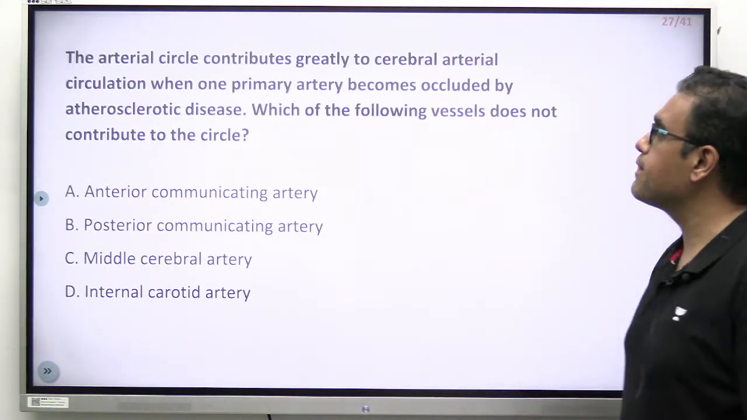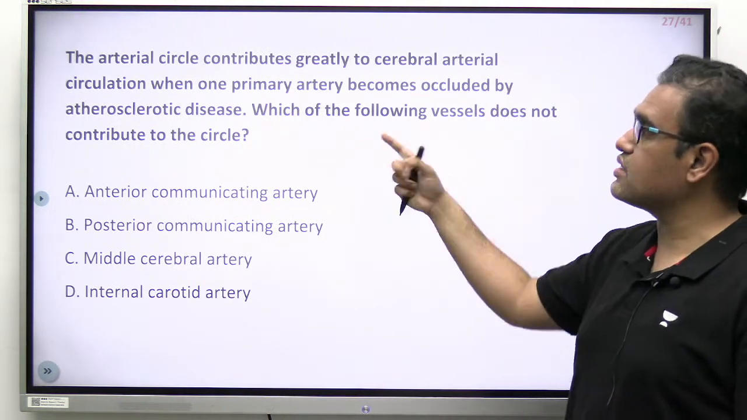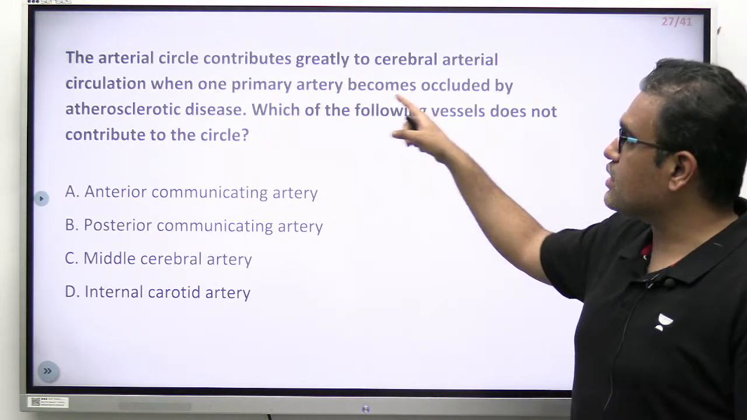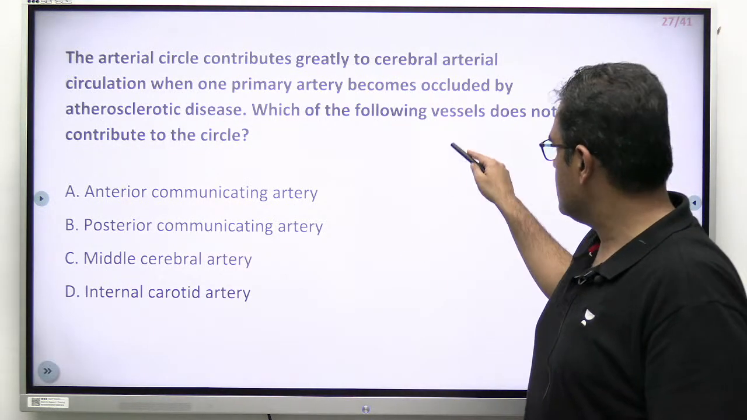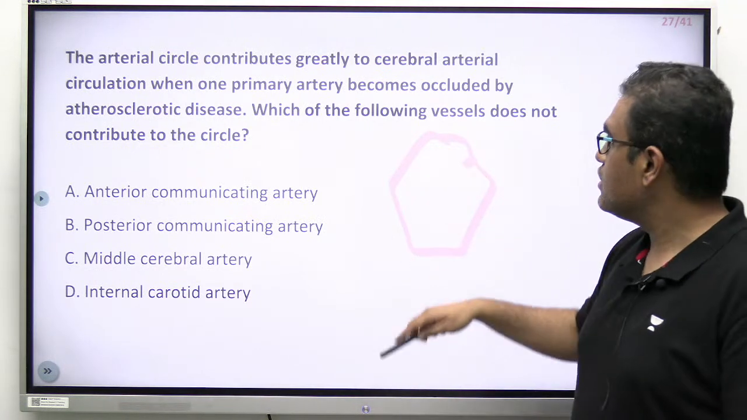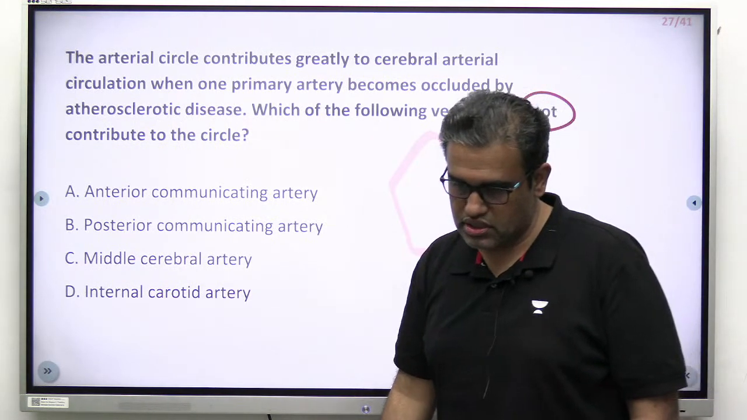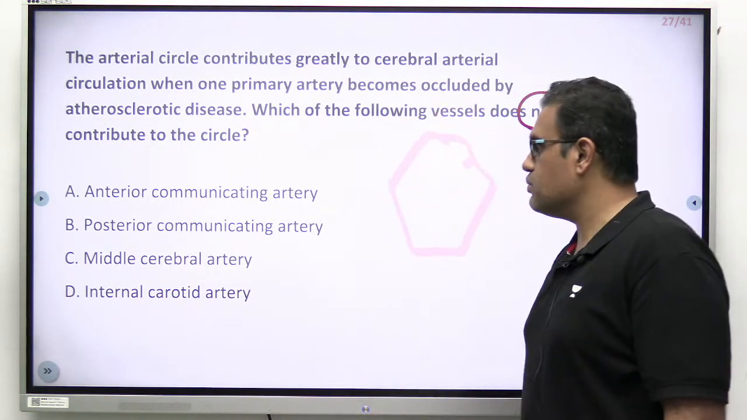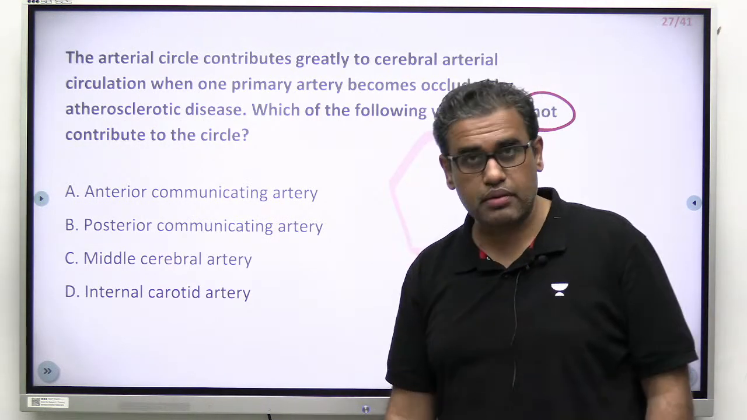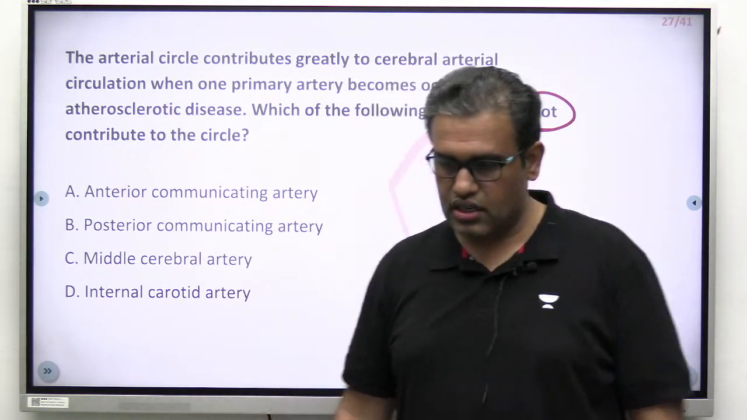Moving to the next one. Arterial circle. The arterial circle contributes greatly to the cerebral arterial circulation, the circle of Willis. When one primary artery becomes occluded by atherosclerotic disease, that is a function of the circle of Willis: when one artery gets occluded, the other might help. Which of the following vessels does not contribute to the circle? I hope the question is not that difficult. Options: anterior communicating, posterior communicating, middle cerebral, internal carotid artery.